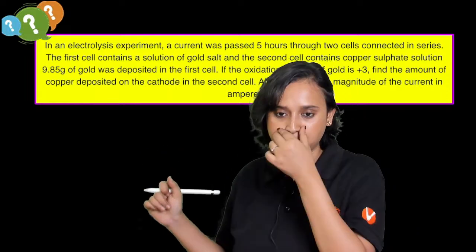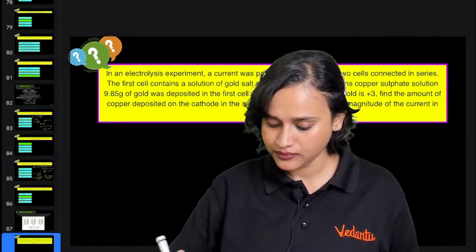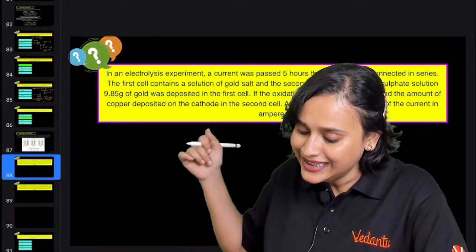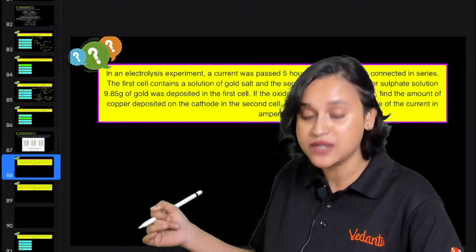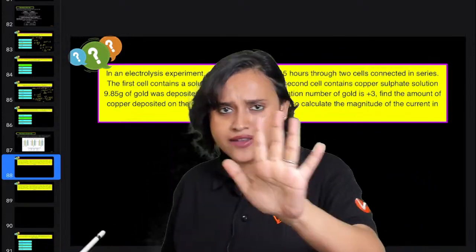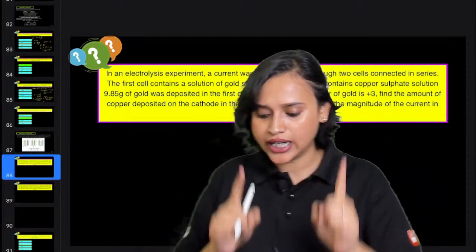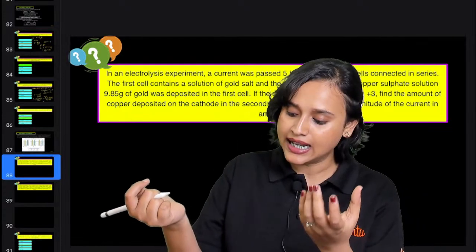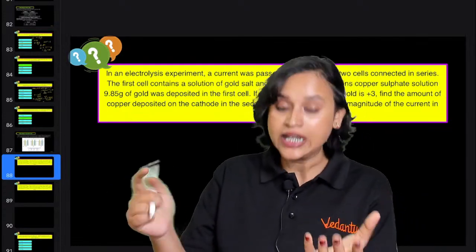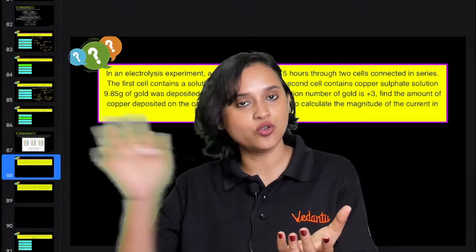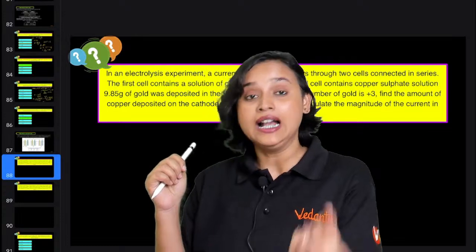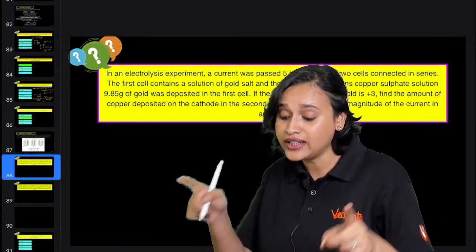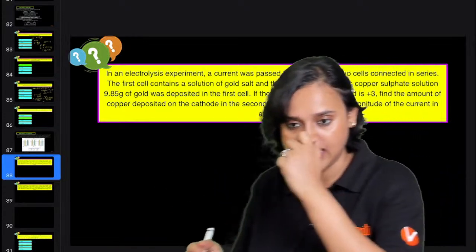See what is given to you. Chalo, let me try and solve it for you. It is saying that in an electrolysis experiment, a current was passed for 5 hours. There were 2 cells connected in series. The first cell had some gold salt, and the second cell had some copper sulfate solution. 9.85 gram of gold was deposited in the first cell. And the oxidation number of gold is +3, that is also written. You have to find the copper deposited on the cathode in the second cell. So guys, let us do this.